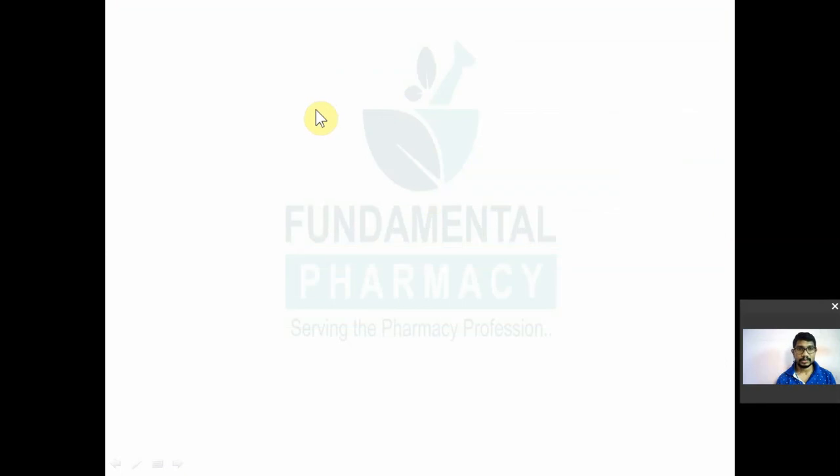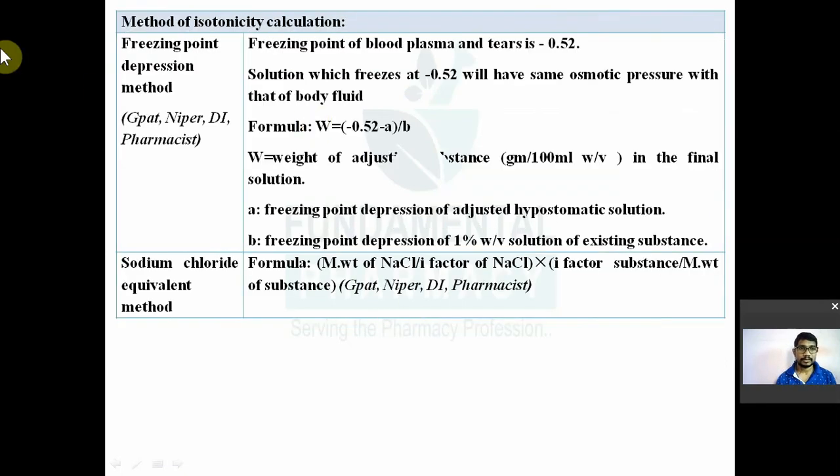Okay, now next is the methods of isotonicity calculations. How you can adjust the isotonicity of your parenteral product. Okay, so there are methods. I have told you 0.9% sodium chloride will be isotonic with your blood plasma. Okay, means whatever osmotic pressure is exerted by 0.9% sodium chloride will be the same as that of the blood. So that's why they are osmo equivalent, so they are isotonic. Okay, so they will have the same osmotic pressure.